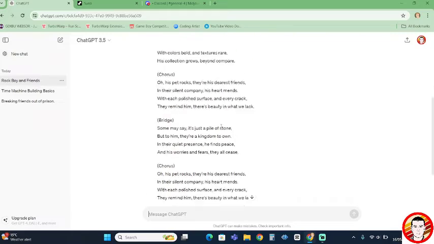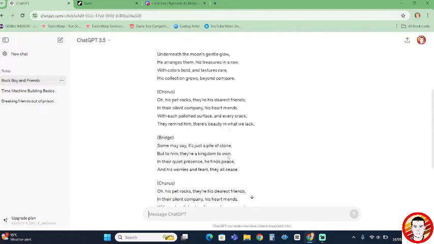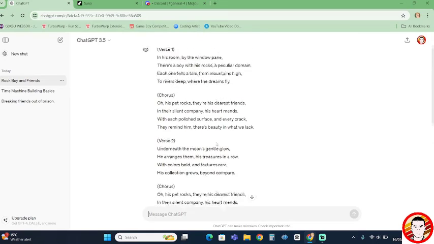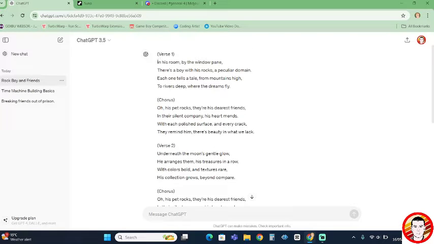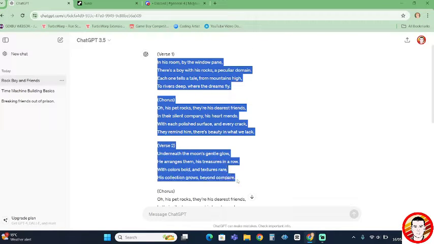Brilliant. Okay. Actually, it's given us lots, a few more verses, but I kind of like, we'll just grab verse 1, a chorus, and verse 2. So I'm just going to copy that to my clipboard.